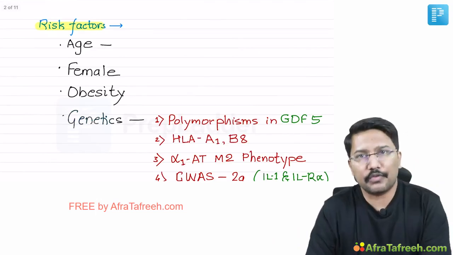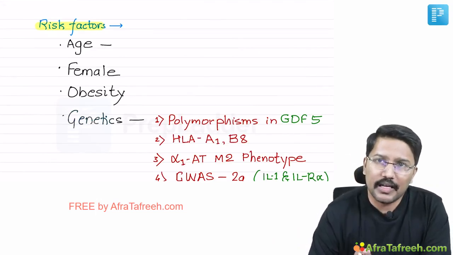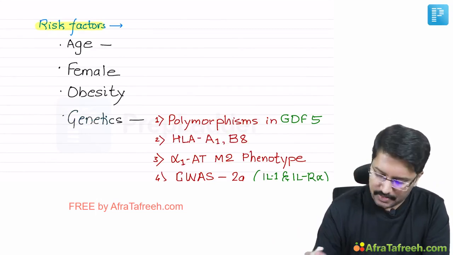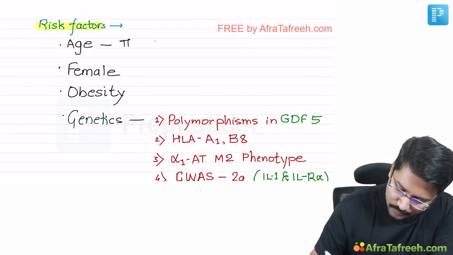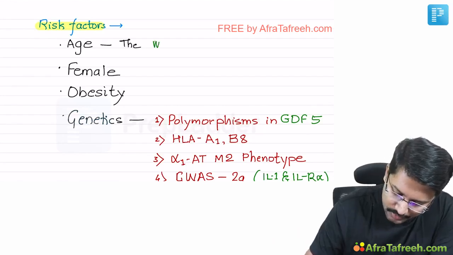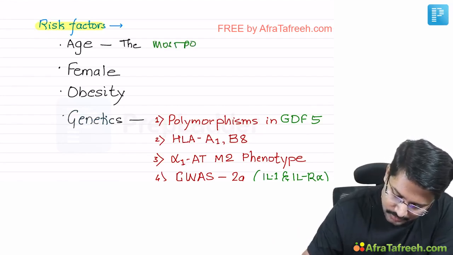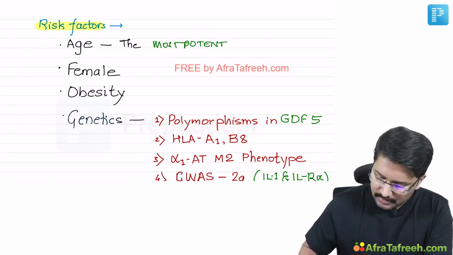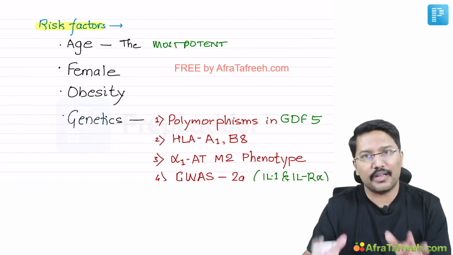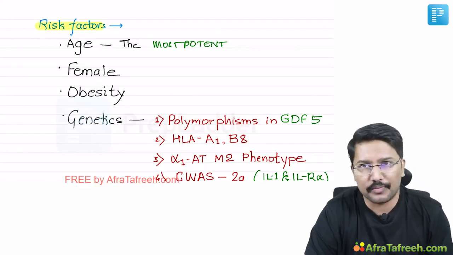Now, what are the risk factors for osteoarthritis? Well, age is the most potent risk factor, right? Let me make this statement again. Age is the most potent risk factor for osteoarthritis. Okay. In fact, there are hardly few situations where you may get osteoarthritis before the age of 40.